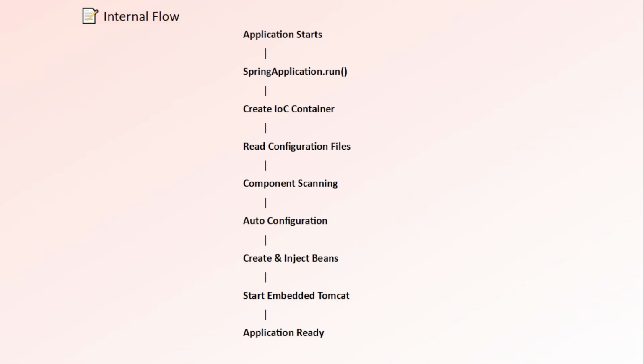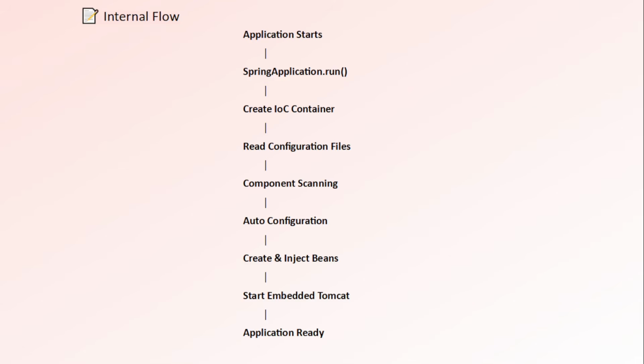Okay, let me explain with a simple internal flow. Every Spring Boot application begins with the SpringApplication.run method. It may look like just one line of code, but internally it performs several important steps. First, Spring creates the IOC container, also known as the application context. Then it reads the configuration files like application.properties or application.yml.